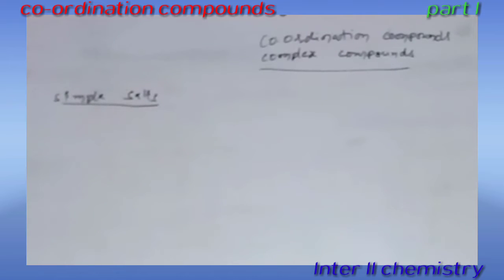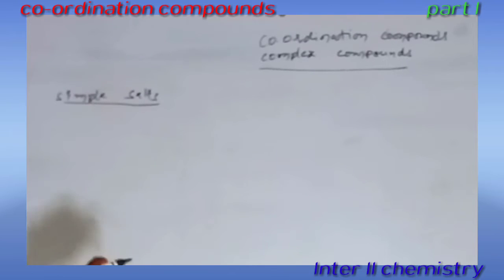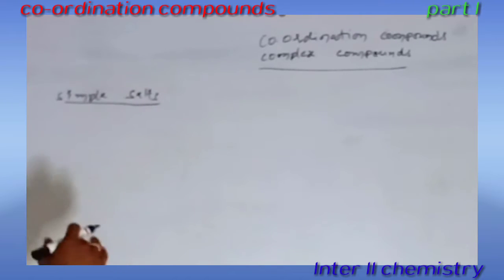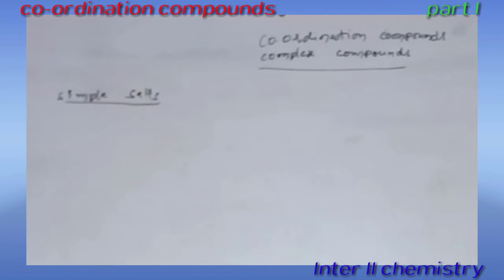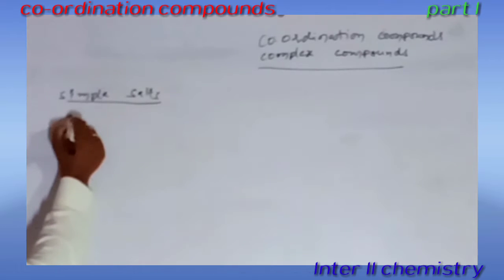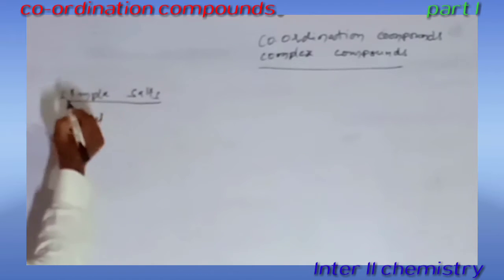What is a simple salt? The salt which can dissociate into only two differently charged ions on addition of water is called a simple salt. For example, sodium chloride, NaCl.